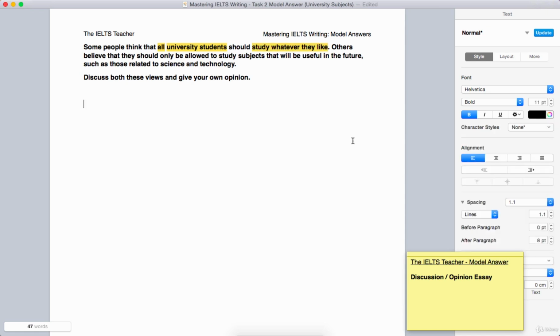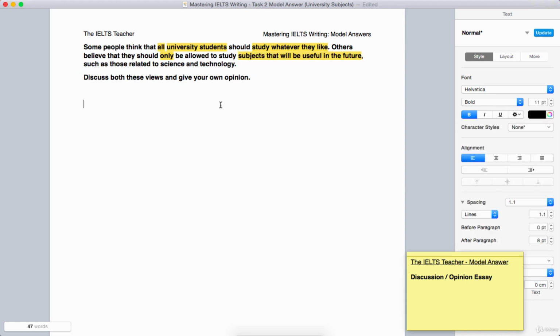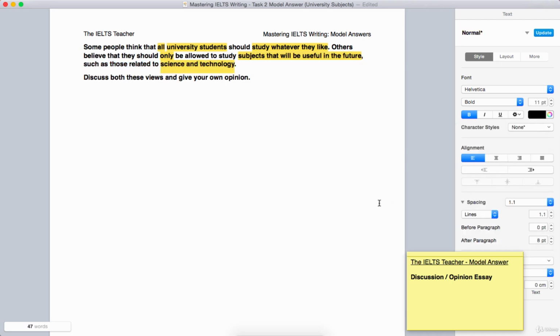Others believe that they should only, again I would put that there, that only be allowed to study subjects that will be useful in the future. I would also highlight the examples that they offer, science and technology, just to give myself an idea of the examples that I could use when responding to this task. We don't really need to highlight anything below. We understand that discuss both these views and give your own opinion.